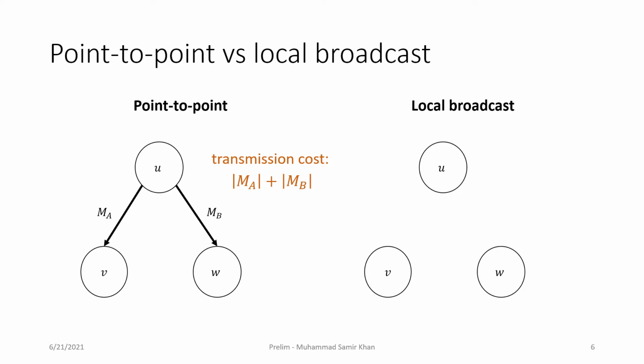Now the total transmission cost that is paid by node U is the total size of both the messages MA and MB. On the other hand, in the local broadcast communication model, when a node U sends a message M, it is received identically by both V and W. So the total transmission cost paid by node U is just the length of the message M. It does not have to repeat the message again to send to the other node. So there is an asymmetry between the number of bits that are transmitted and the number of bits that are received in the local broadcast model. Node U sent M bits, but M bits were received by both V and W, so in total 2M bits were received. In this work, we are interested in minimizing the total number of bits that are transmitted in the protocol.